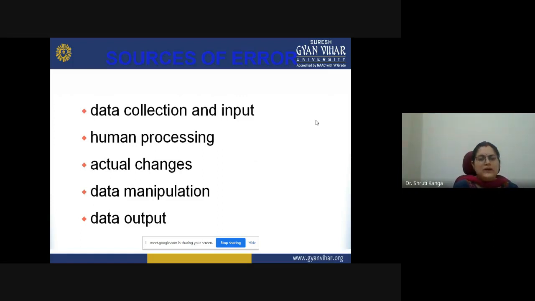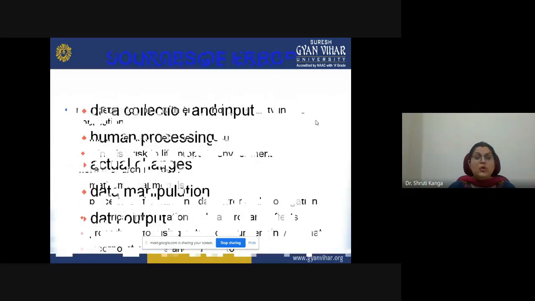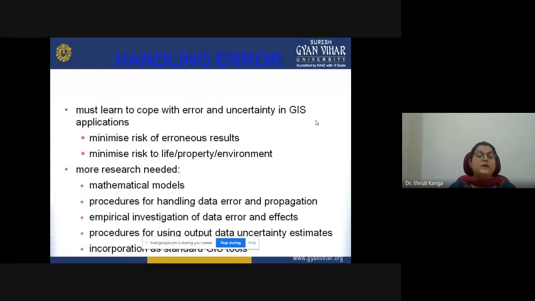Then we have actual changes, and then errors related to data manipulation, and errors related to the outputs of the data. Then we also have errors based on the handling of the data sets. While we are dealing with different kinds of data sets, these errors may be generated.